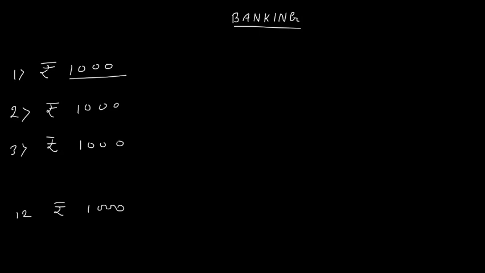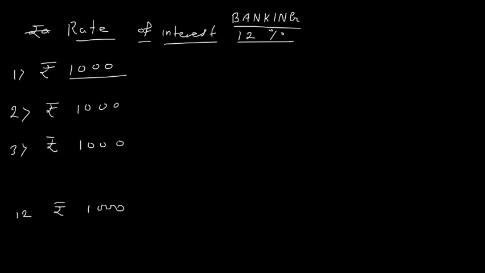The maturity amount will have two components. One is what we have deposited, so 12,000 in totality. Suppose I take a rate of interest of 12% per annum. 12% will give me an easy way to calculate the rate for 1 month.